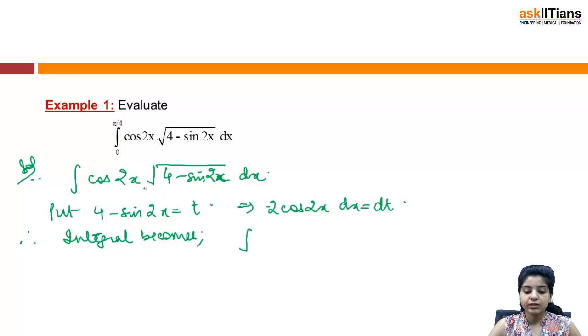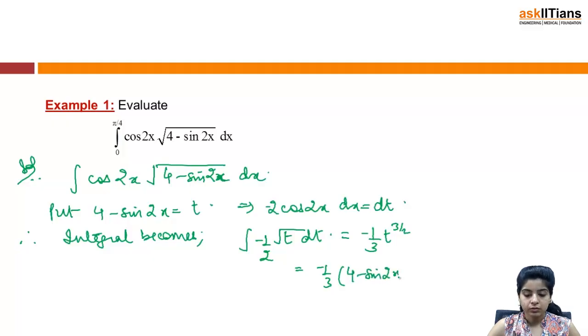Now we have cos 2x dx is minus half under root t dt. This is what my integral becomes. So just simply integrate this. This is a simple function. This becomes minus 1 by 3 t raised to 3 by 2. That means minus 1 by 3. My t was 4 minus sine 2x. So this raised to 3 by 2.